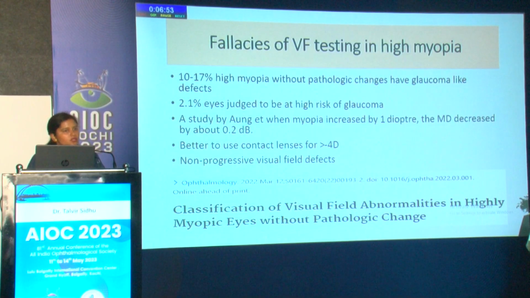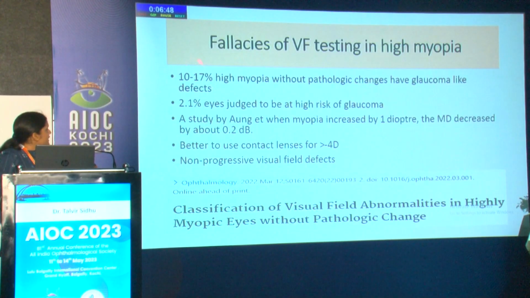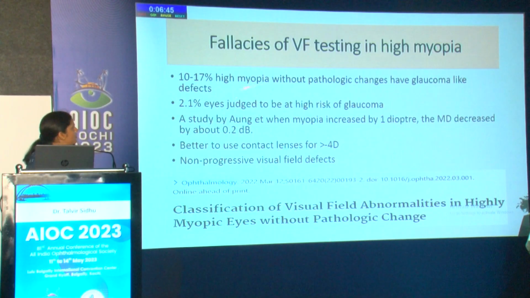While testing visual fields in myopia, we see that there are 10 to 17% of high myopia without pathological changes of glaucoma. They have visual field defects, and what contributes to those defects is, first of all, lens rim artifacts. So in any person who has more than 4 diopters of myopia, it is important to use contact lenses while doing the visual fields. After that, it has also been shown that when there is an increase in myopia by 1 diopter, the mean deviation can decrease by 0.2 decibels in these eyes. So that also should be taken into account.